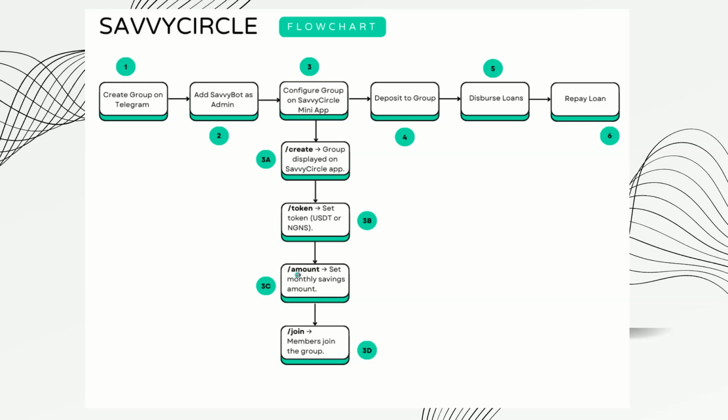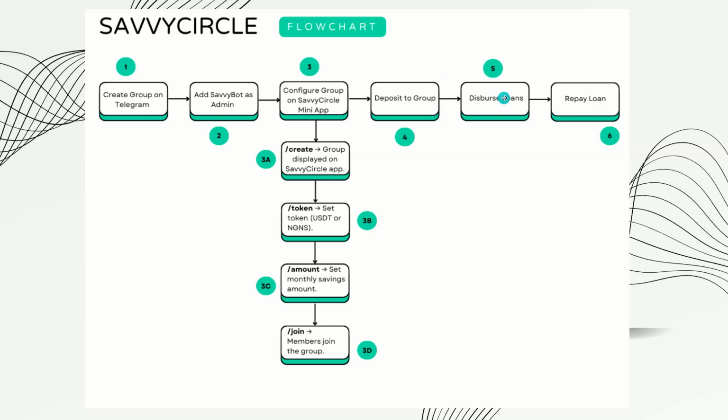Then step 3C is using the amounts. So users will set the amounts they want to use, and the admin of the group will set the amounts they want to use, either 1,000, 3,000, or 4,000 after setting the token. Then other members of the group will then use the join command to join the group. So step 4 includes depositing. Every member of the group will deposit to the group. Like I said, this depositing occurs monthly. So users will deposit to the group monthly.